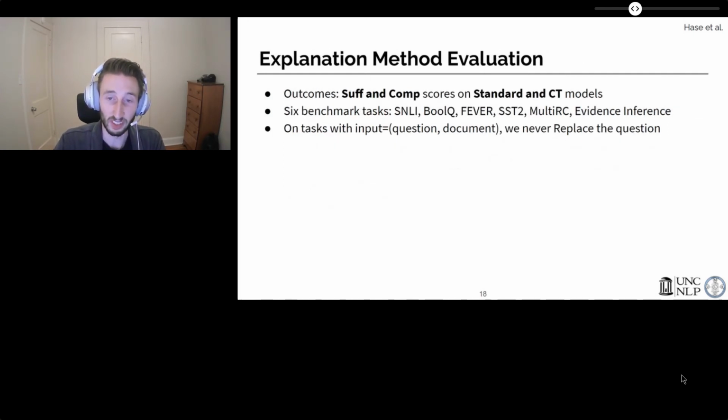So we compute sufficiency and comprehensiveness using standard and CT models, which are trained on 6 benchmark text classification datasets listed here. Now, 4 of these datasets include inputs that actually have a question and a document. Here, we never replace the question in these data points, since it's necessary to perform the task. As before, we trained 10 models with different random seeds for each dataset and model type, and now we use a subset of 500 test points for each dataset.